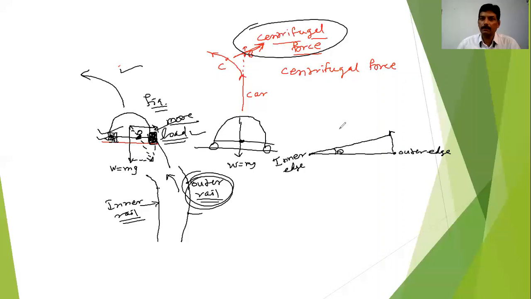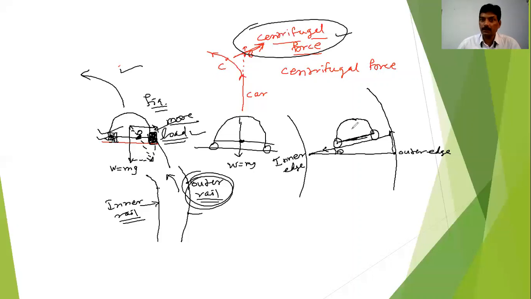Now what happens here when the car is taking the turn on this track? Just now I told you about the centripetal force and centrifugal force. No doubt the centripetal force will try to act toward the center of the circular track, of the radius of the circular track, but at the same time the centrifugal force will be in this particular direction.